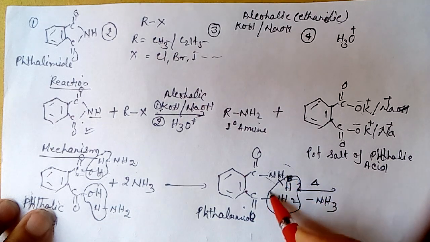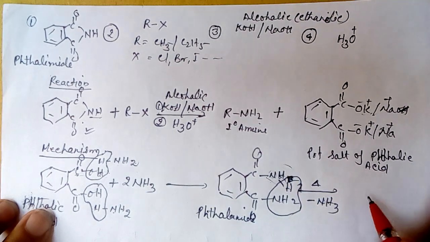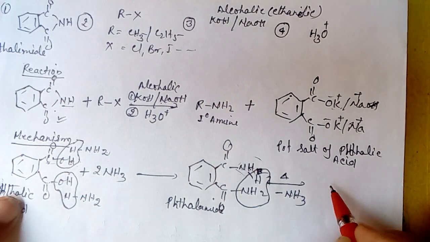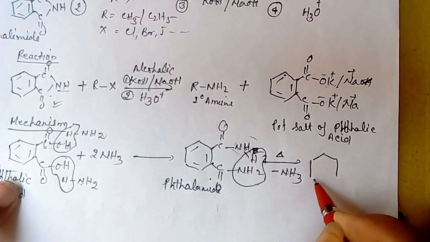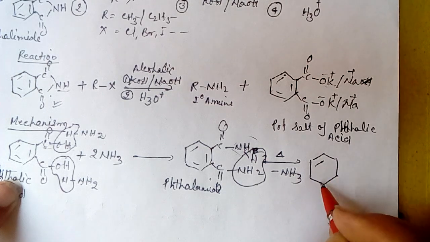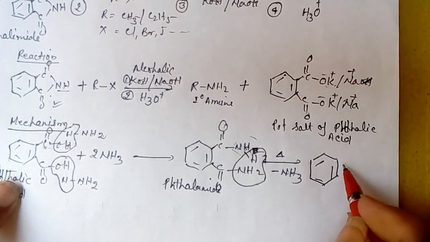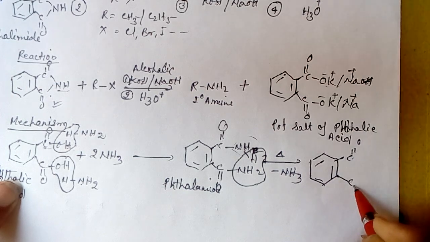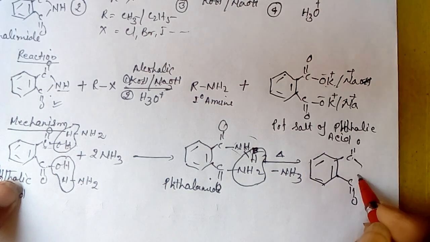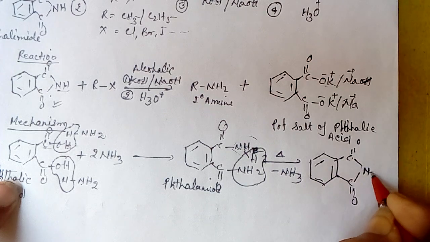So here C double bond O and NH are formed. This is called phthalimide.